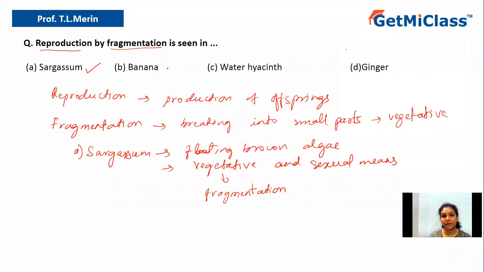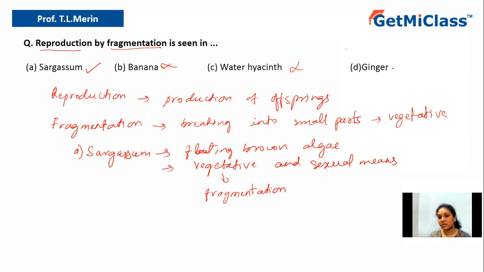Option B says banana. Banana is a kind of fruit tree, right? Banana is usually reproduced by rhizome. They have a tiny modified stem which is utilized for reproduction, but not by fragmentation, and hence option B is ruled out. Option C says water hyacinth. They produce horizontal branches called offsets, and these don't reproduce by fragmentation. These offsets will give rise to a new individual, and hence option C is also ruled out.